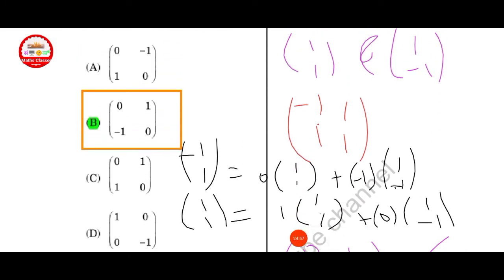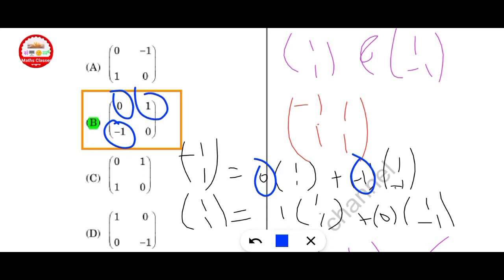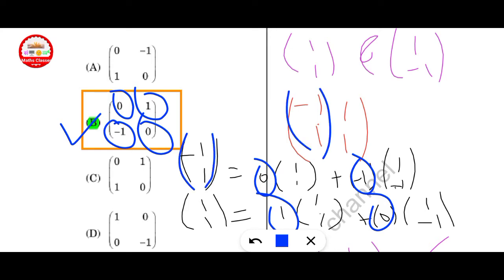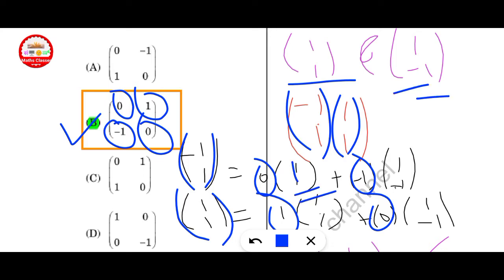This is 0, that is put here 0, and this is -1, that is -1, 1, 1, 0, 0. Check -1, 1, that is written right here, and 1, 1, this is right here, and the basis given is 1, 1 and 1, -1. Put this value here. Finally, you get this is satisfied.